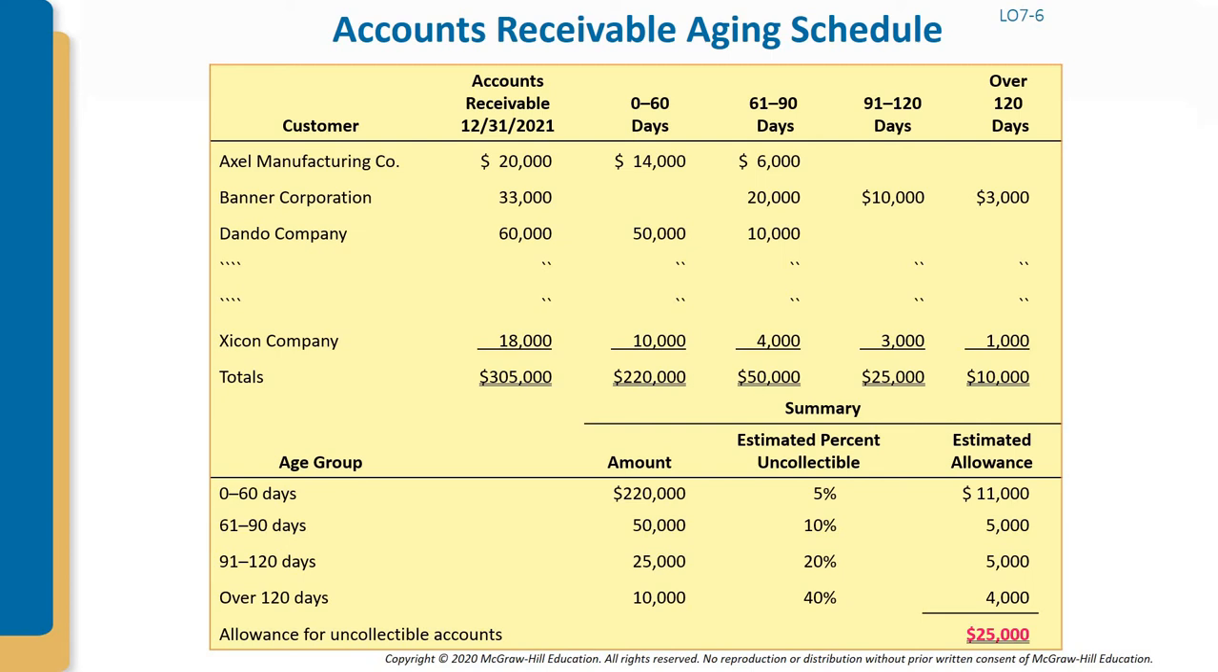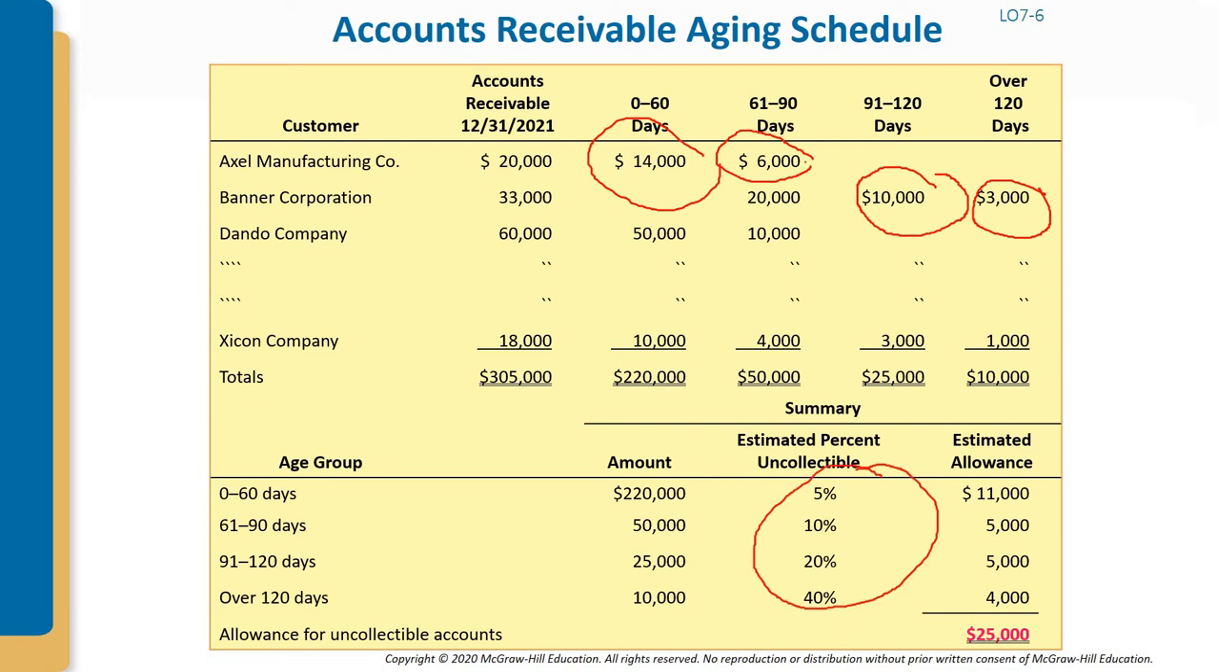the ages are 0 to 60 days, 61 to 90 days, 91 to 120 days, and over 120 days. The older the accounts receivable, the less likely it is to be collected. That is why the percentage of uncollectible is higher for the more aged accounts receivable.